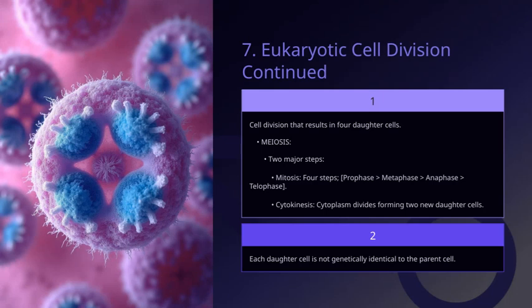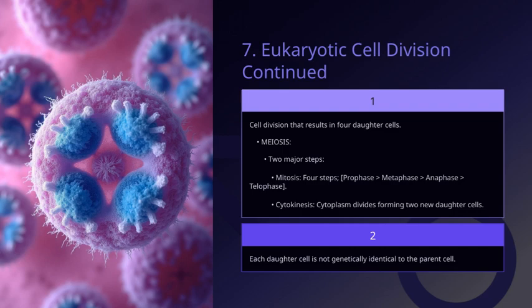Now, let's talk about how each daughter cell is not exactly the same as the parent cell. This is a key point because it highlights the importance of genetic variation and how it plays a role in development and evolution. When cytokinesis occurs, the cytoplasm divides, which results in two new daughter cells. Think of cytokinesis as the actual division of the cell's contents, ensuring each new cell gets the necessary components.